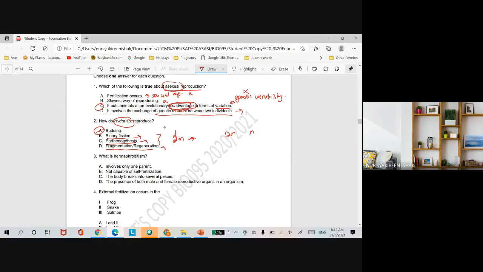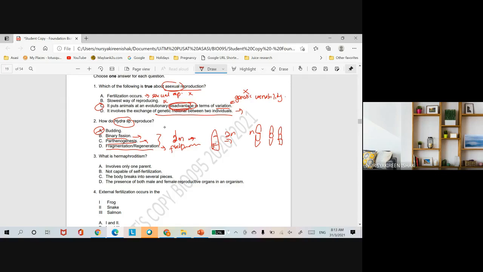So fragmentation, a common example is flatworms lah. So flatworms, bila jumpa flatworms kan, orang geli, potong dia, cincang dia. Instead of hoping for the flatworm to die, you produce more flatworms. So the head part will generate the mid piece and the tail. The mid piece will generate the head and the tail. The tail will generate the mid piece and the head. So dapat lagi banyak lah, macam tu.